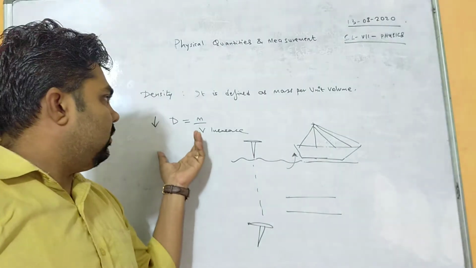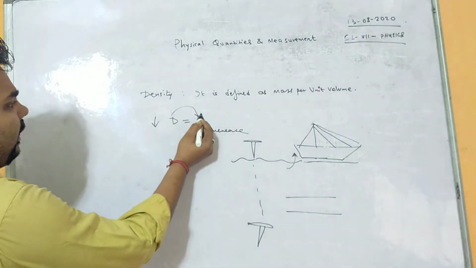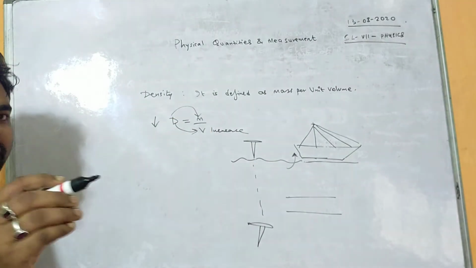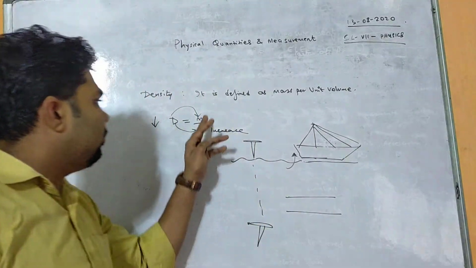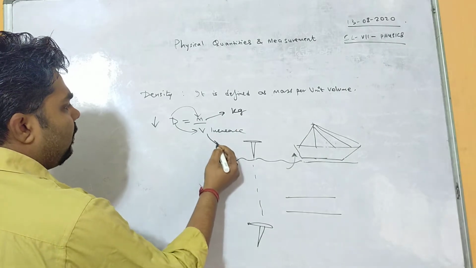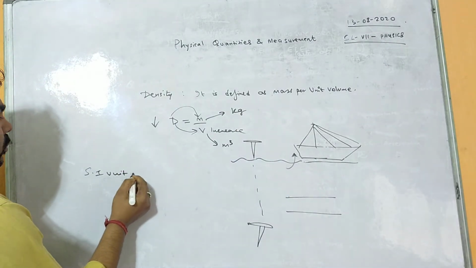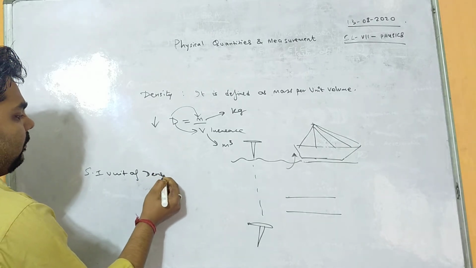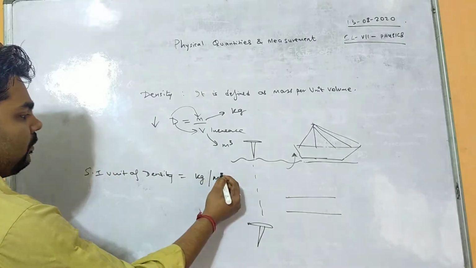So this was density, and density depends upon mass and upon volume. These are the two factors upon which density mainly depends. So what is the unit of mass here? Mass means kg and volume means meter cube. Therefore the SI unit of density is kg per meter cube.